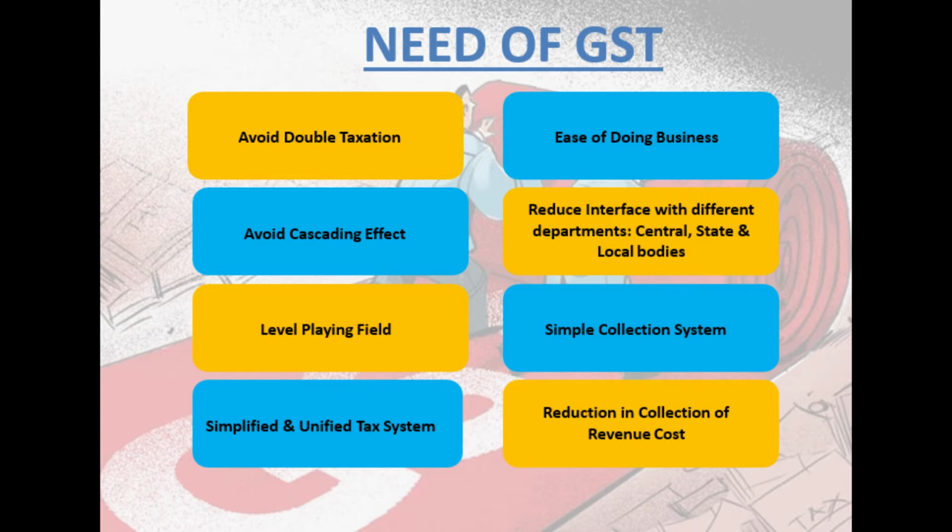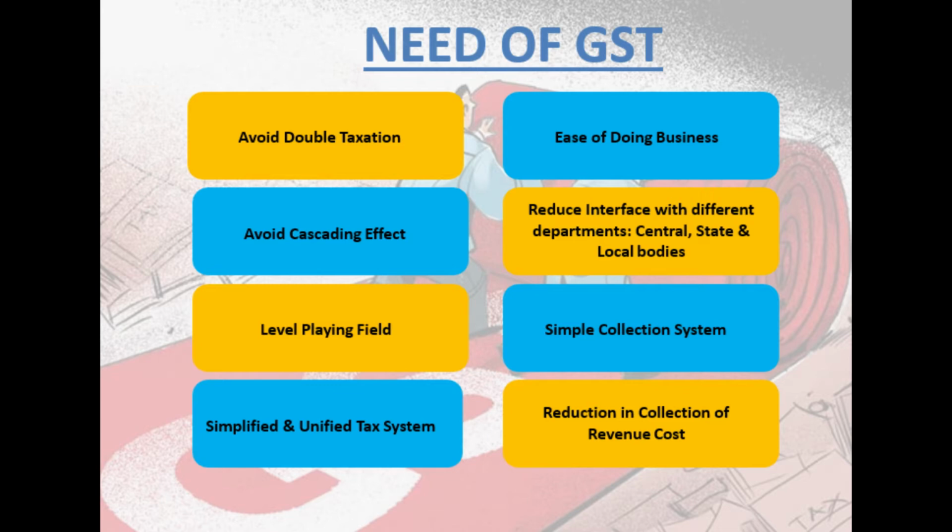On 112.5. So 15% was on 100 as well as 12.5. That's what I mean by cascading effect. Cascading effect means tax on tax. So under GST, there is no cascading effect. They have avoided cascading effect. It is only one time, plain and simple levy of GST.